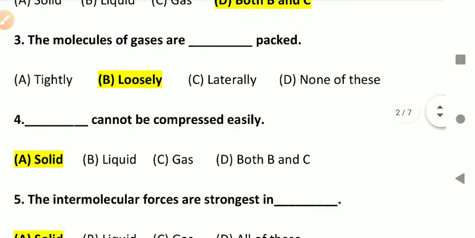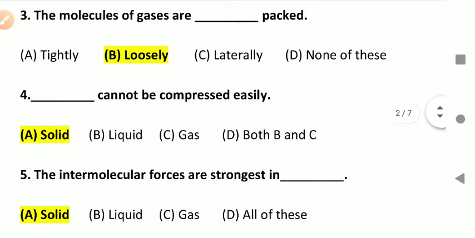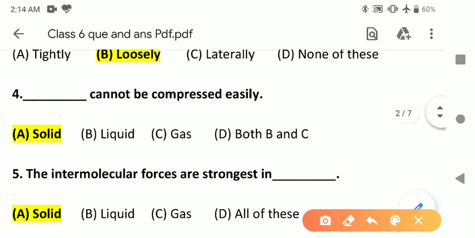The molecules of gases are dash packed. A, tightly; B, loosely; C, laterally; D, none of these. So the answer is loosely. The molecules of gases are loosely packed.